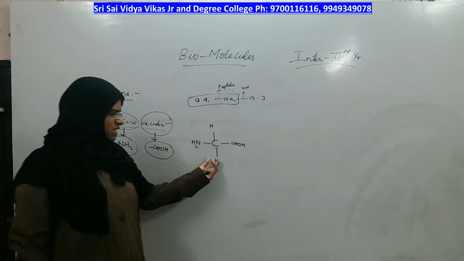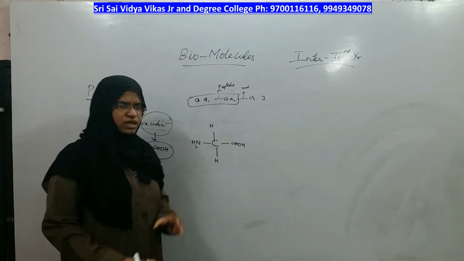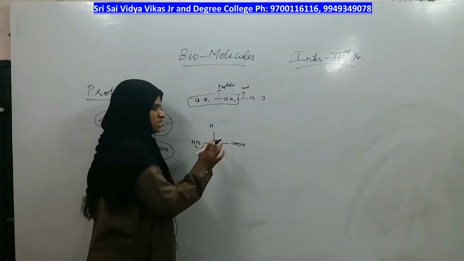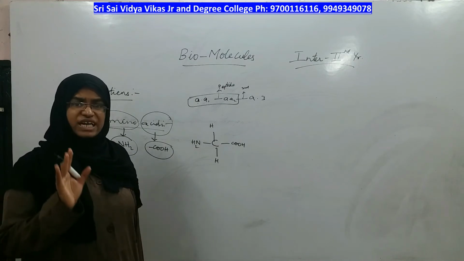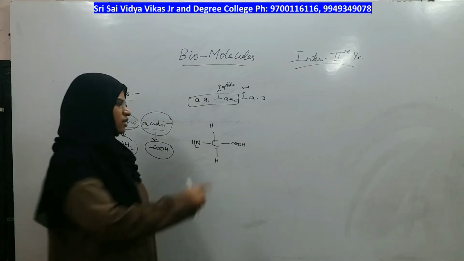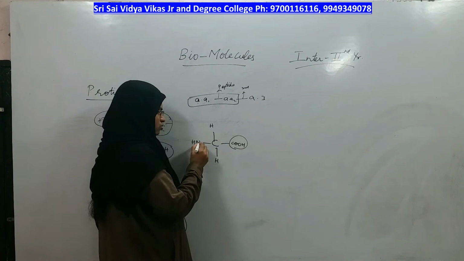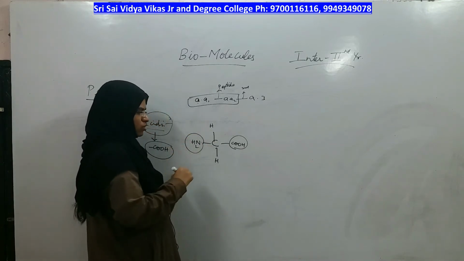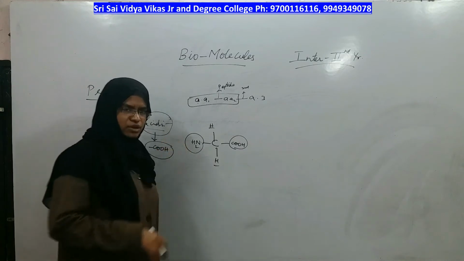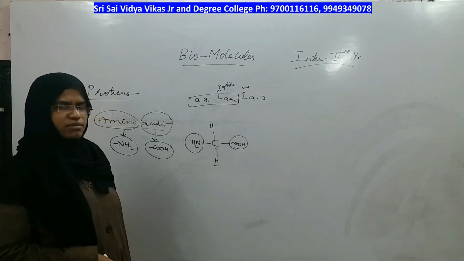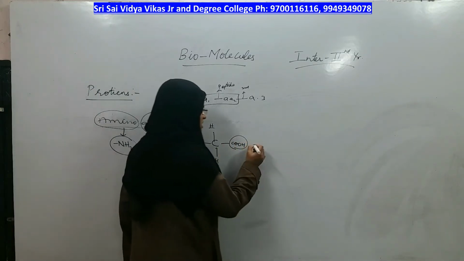Or you can replace hydrogen with some other group also, right? So this is the simplest amino acid, in which out of the tetravalency of carbon, one is the acid group, the other is the amino group, and the other two become hydrogen. This is the simplest amino acid. What is the name of this amino acid? It is glycine.